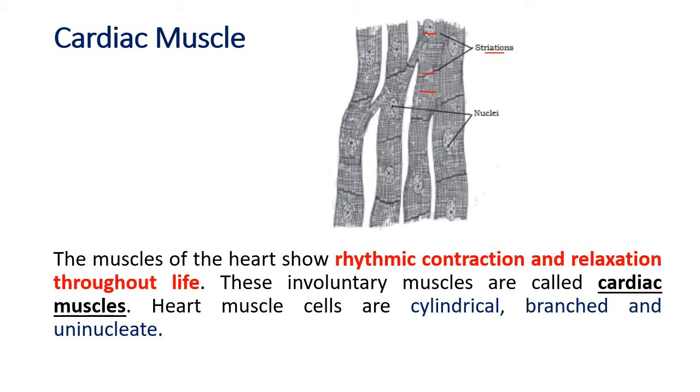And the muscle of the heart shows rhythmic contraction and relaxation throughout life. So our heart keeps on beating throughout life, but is it under our will? No, it is not under our will. The heart has got information of its own. It means when you are relaxing, the heart will beat slowly because the cells in your body do not need too much blood and too much oxygen and glucose.